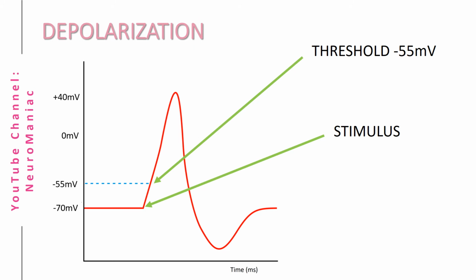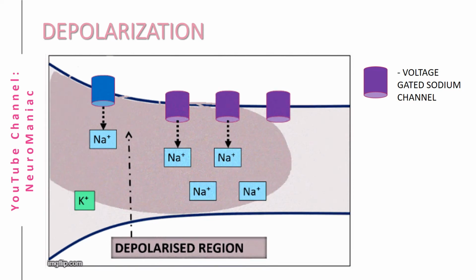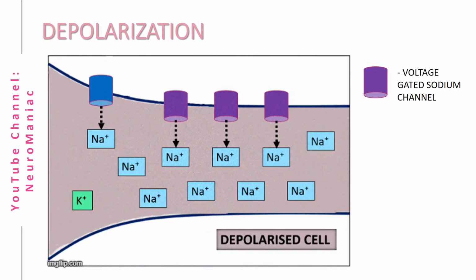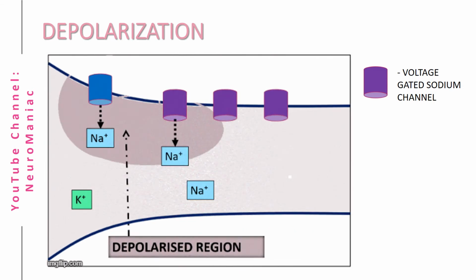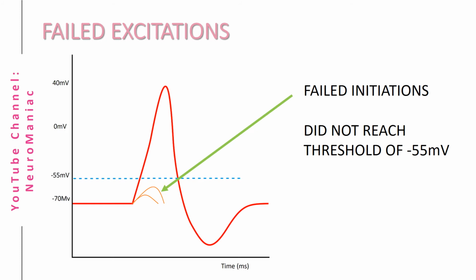If it reaches the threshold of minus 55 millivolts, indicated here, an action potential will occur. As the cell becomes depolarized, in other words, more positive, neighboring voltage-gated sodium channels are activated, causing a sodium influx, which enables the action potential to propagate across the cell. Basically, it's an all or nothing rule. If there is insufficient stimulation, action potential will not occur. We should note, the higher the intensity of the stimulus, the more frequently an action potential will fire.